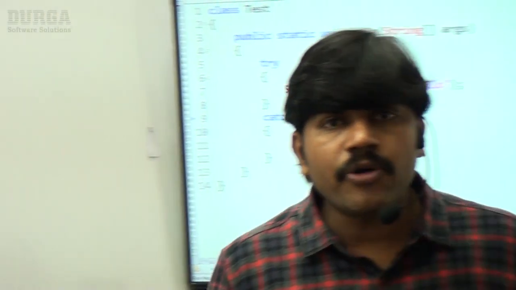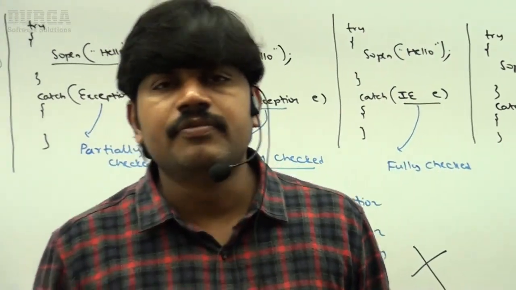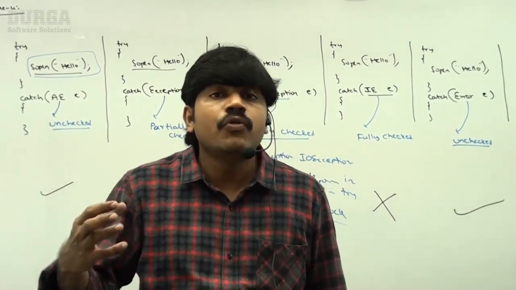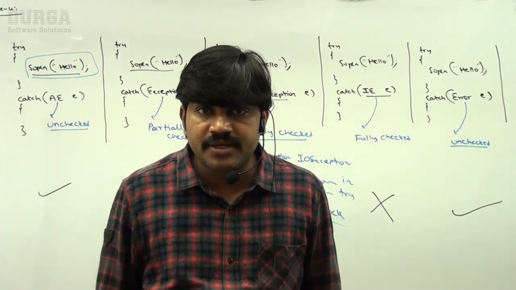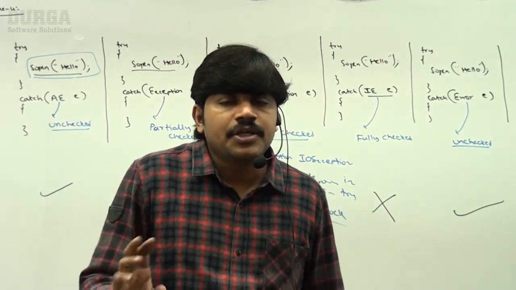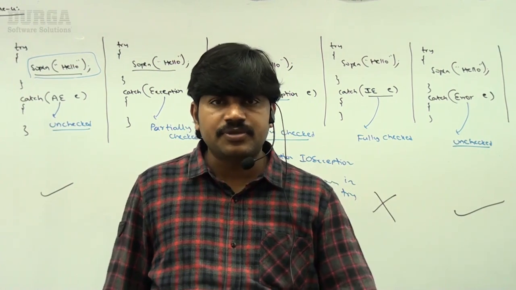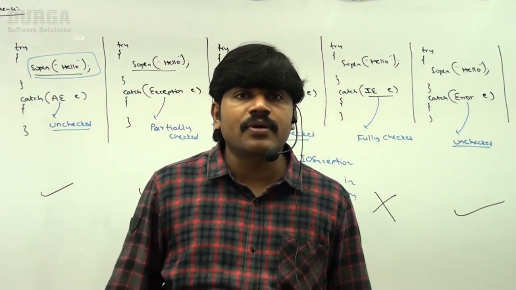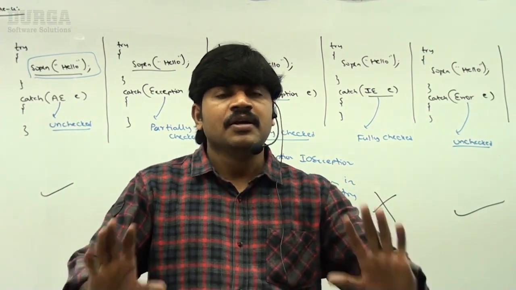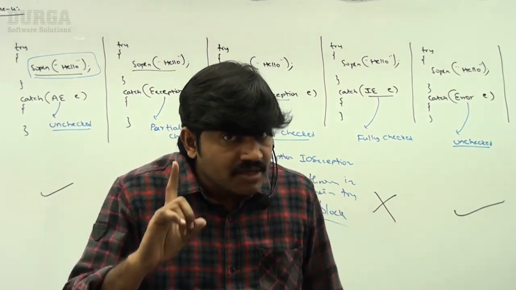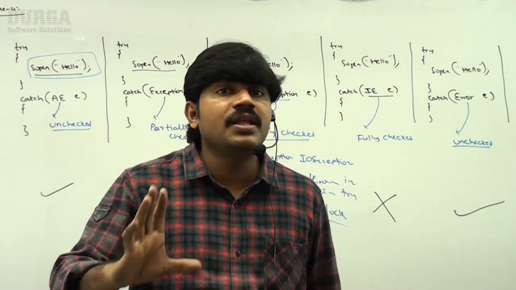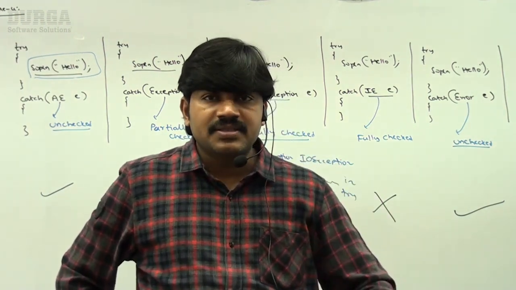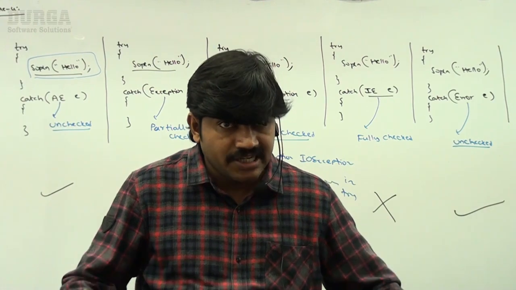So the important conclusion you people should be aware of: within the try block, if there is no chance of raising an exception, we can't write the catch block for that exception. By mistake, if we write one, we immediately get the error: exception XXX is never thrown in body of corresponding try block. This is the compile time error we will get, but this rule is applicable only for what? Fully checked exceptions. Clear, right? These are four important cases related to the throws statement. Clear?